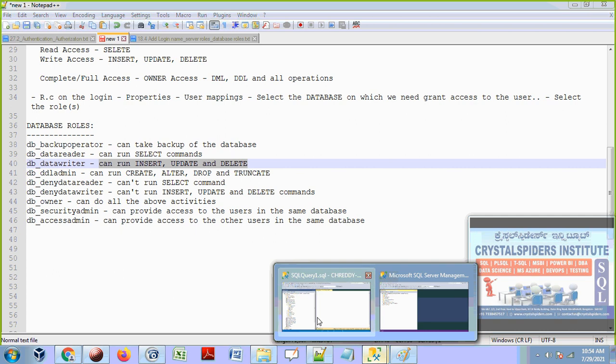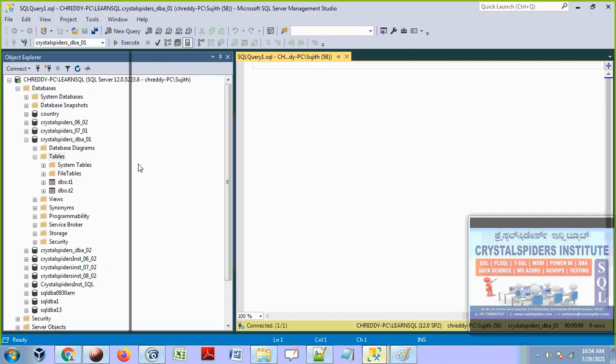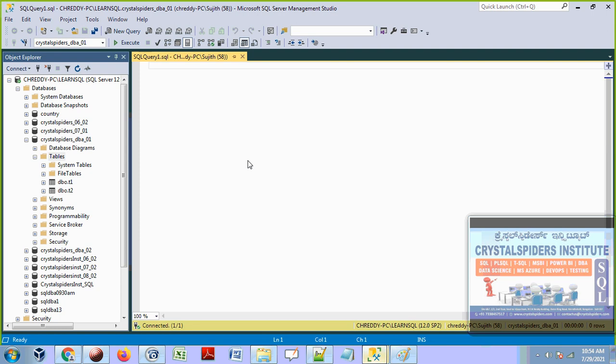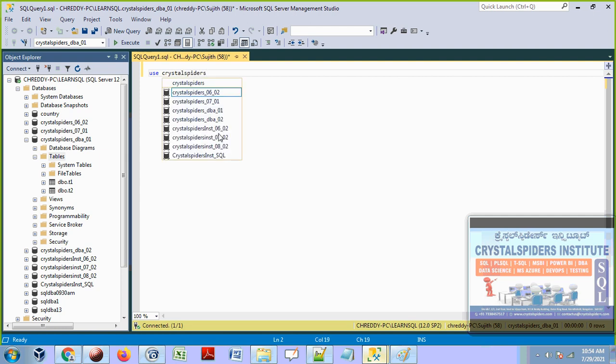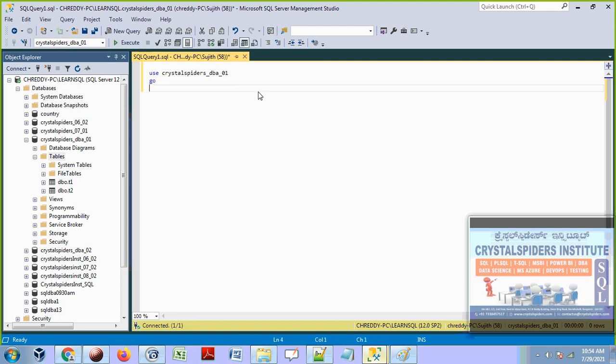So let's try this. Now Sujit is connected to the DBA1 database, and let me write that down, guys. USE DBA1. Then create table T3 with ID integer and name varchar(100). So that's it. He is trying to create a table, but it will throw the error saying that boss, you don't have access to create the table in this database.